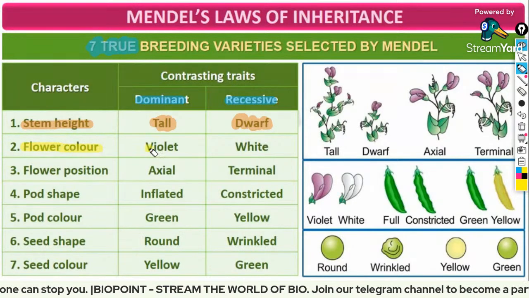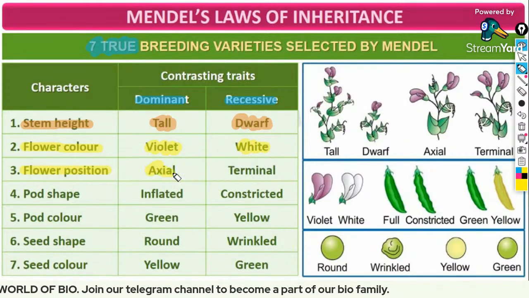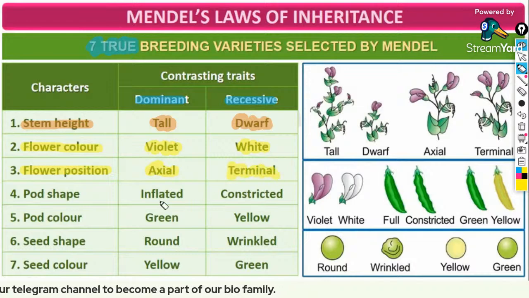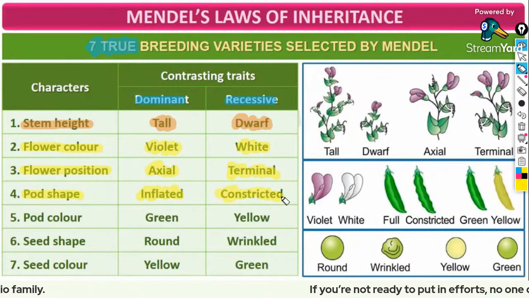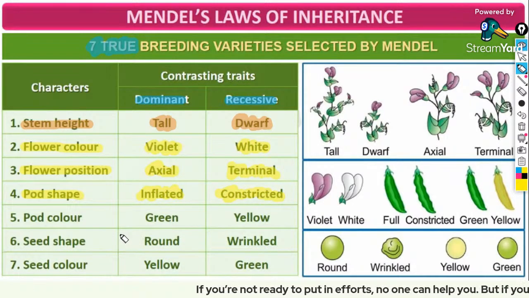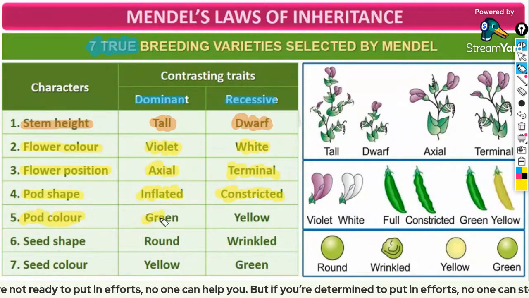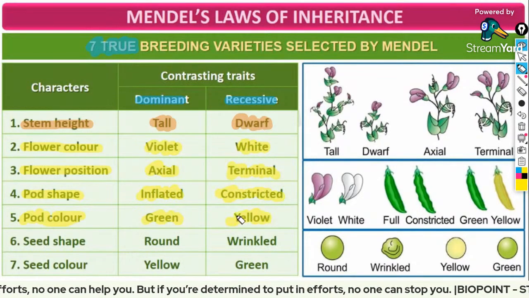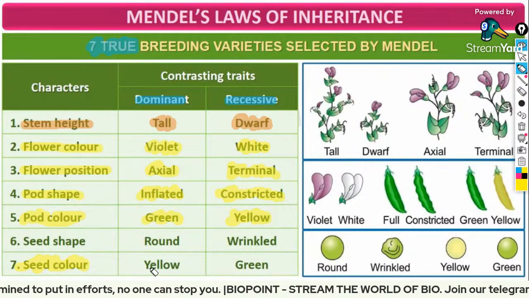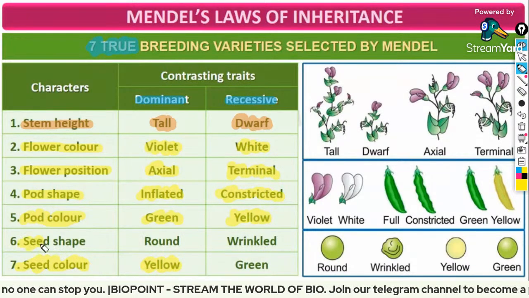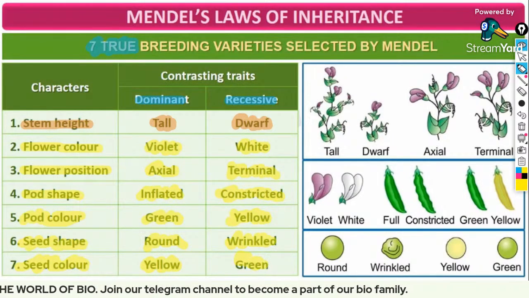The second one is flower color, violet dominant, white recessive. Flower position, axial dominant, terminal recessive. Pod shape, inflated dominant, constricted recessive. Yes, Debajit, this was there in your class 10th as well. Pod color: green is the dominant color, yellow is the recessive. You will get confused between pod color and seed color. Pod color green is dominant and seed color yellow is dominant. For seed shape, round is dominant, wrinkled is recessive.